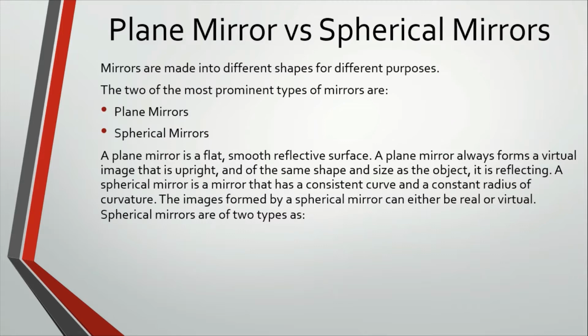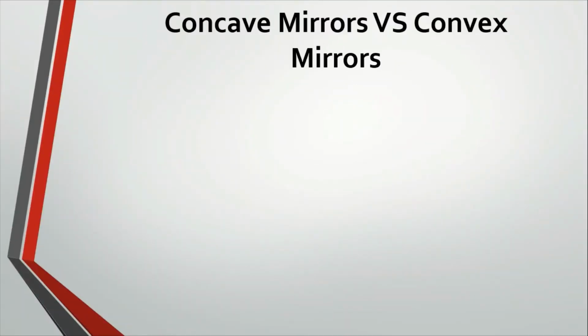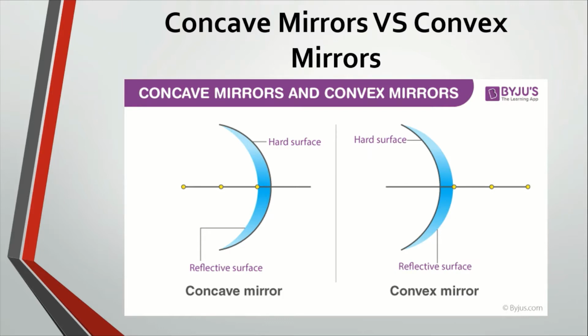it is reflecting. A spherical mirror is a mirror that has a consistent curve and a constant radius of curvature. The images formed by a spherical mirror can either be real or virtual. Spherical mirrors are of two types, concave mirror and convex mirror. Concave mirror versus convex mirror. Here are two diagrams which show a clear picture of these two types of mirror.